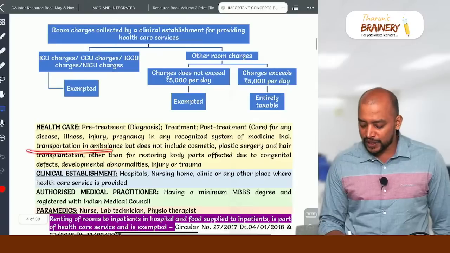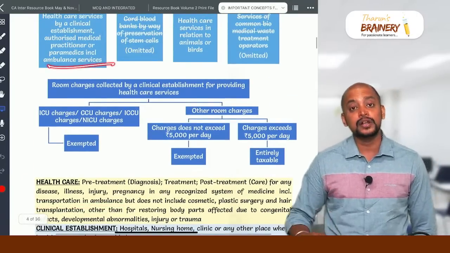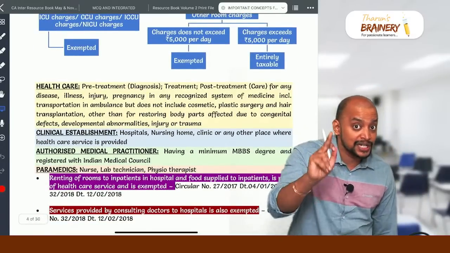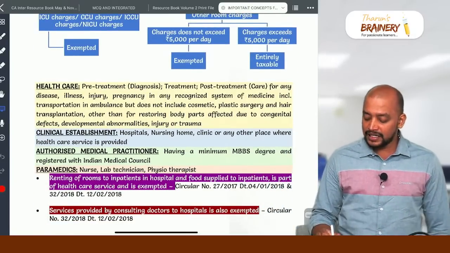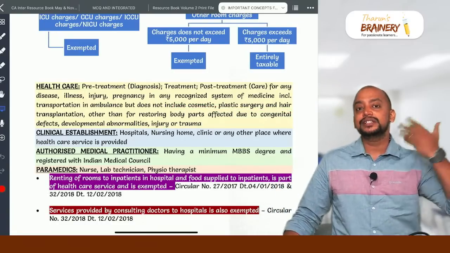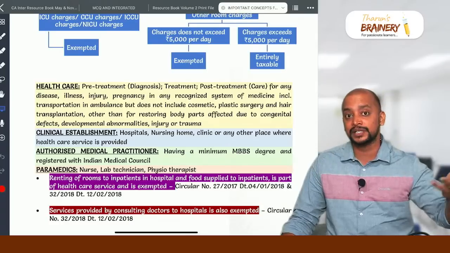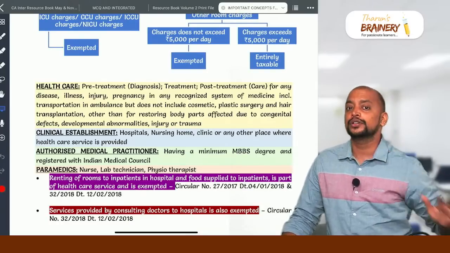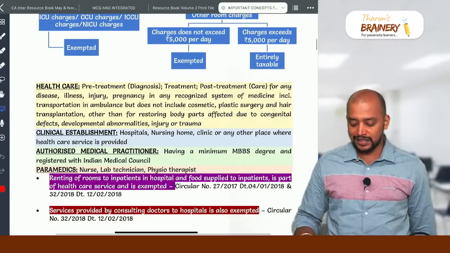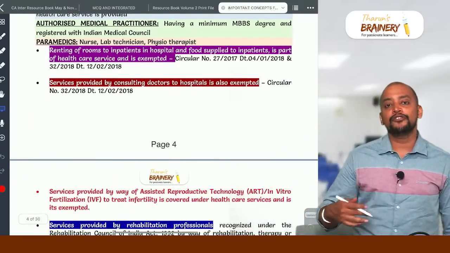So whether transportation of patient in ambulance is part of healthcare or not, separately also, only transportation of patient in ambulance is exempted. And it does not include cosmetic surgery, plastic surgery and hair transplantation. But if these 3 are carried out to restore anatomy of body parts affected due to congenital defects by birth, developmental abnormalities during growth, or any injury or trauma, then it will be treated as healthcare service and it will become exempted.